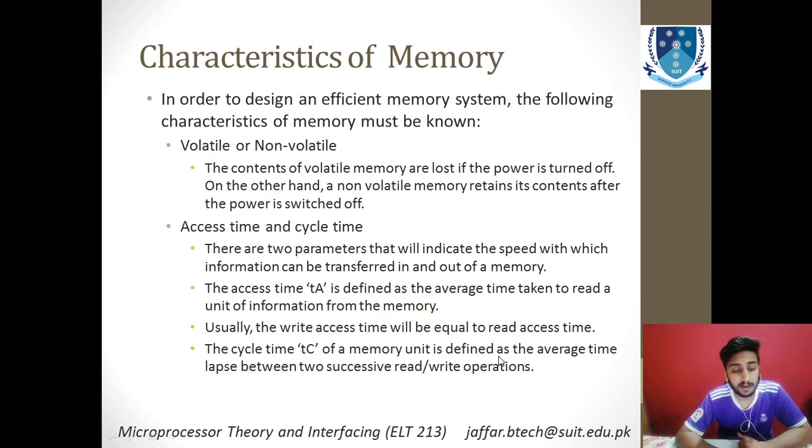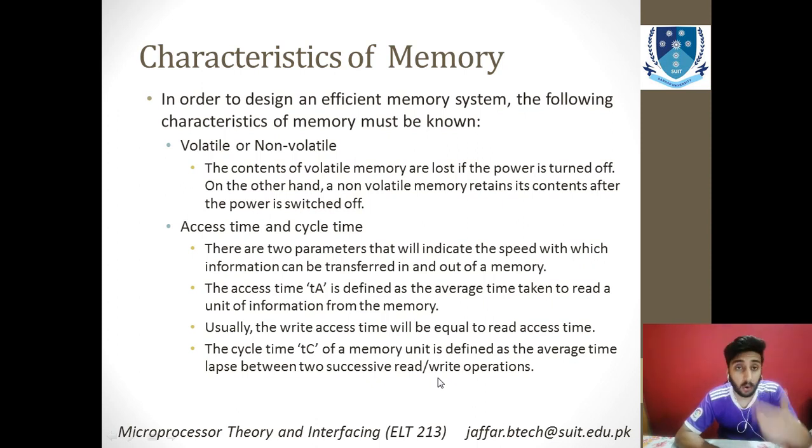The second term is basically the cycle time, and it is the average time between two successive read-write operations. If you have performed a task and you have applied for another task, the average time between them matters. If a microprocessor is very fast, it will never be stuck in a queue. It will keep processing the read and write operations in a regular manner.